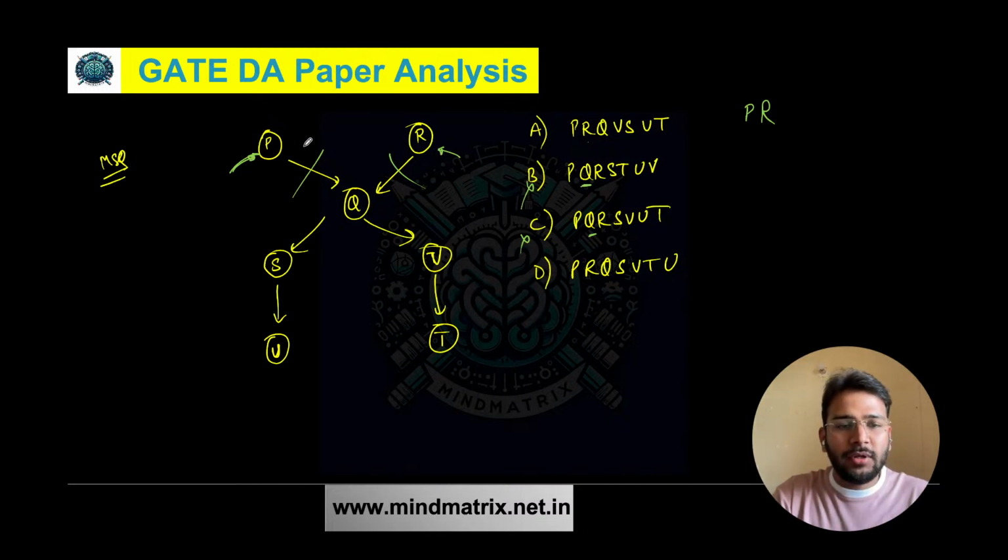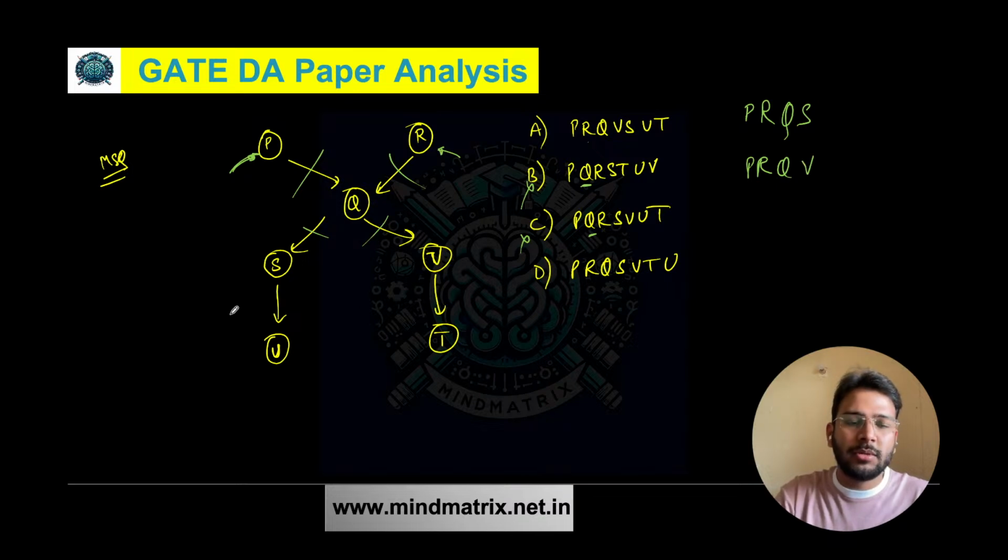After traversing both P and R, we have to traverse Q. Now after traversing Q, we can delete these edges. Now we have SU and VT. Now again we have two choices. Either you can traverse S or you can traverse V. Both are possible. Let's say you traverse S first, then you have to traverse either U or V.